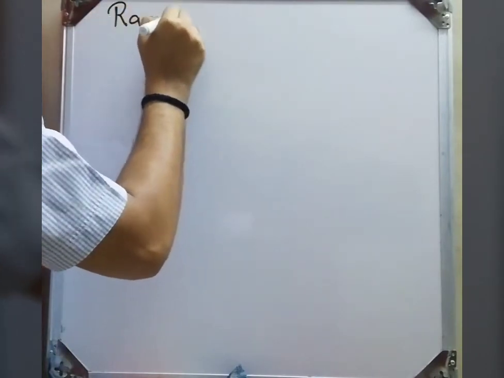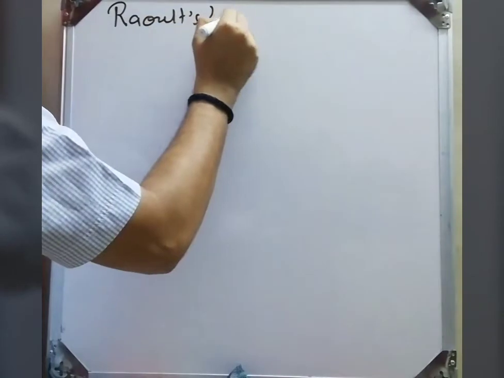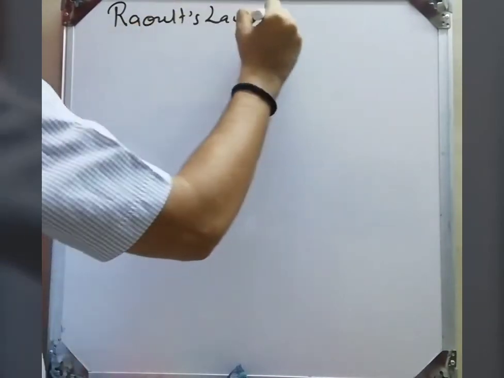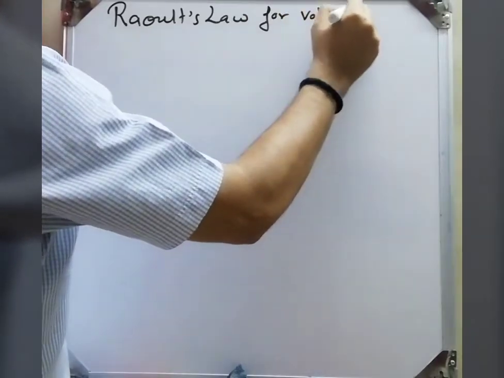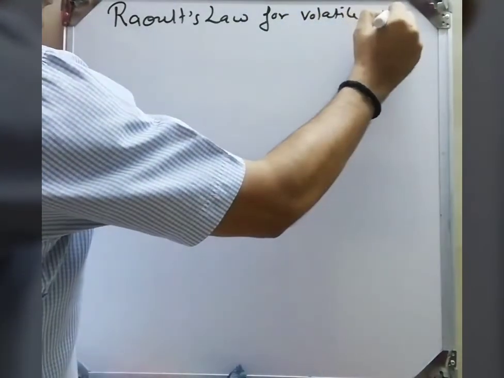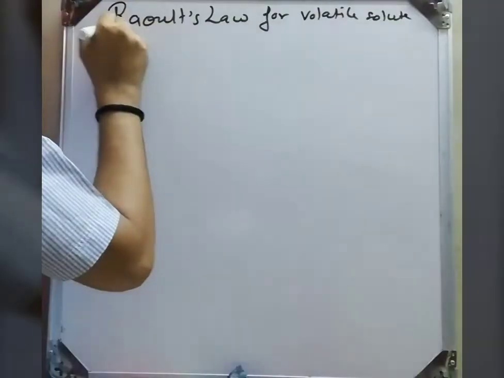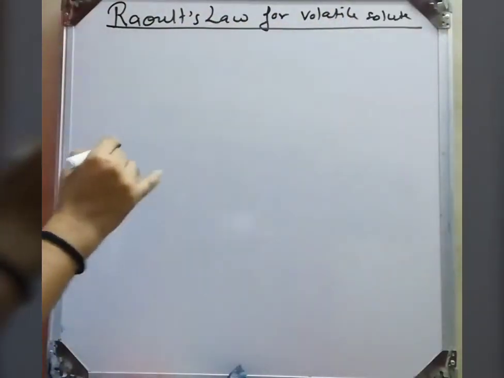So now we discuss the Raoult's law for volatile solute, and I will explain what is partial pressure and how it is related to the pure vapor pressure and mole fraction, which is given by Raoult's law. So, Raoult's law for volatile solute.